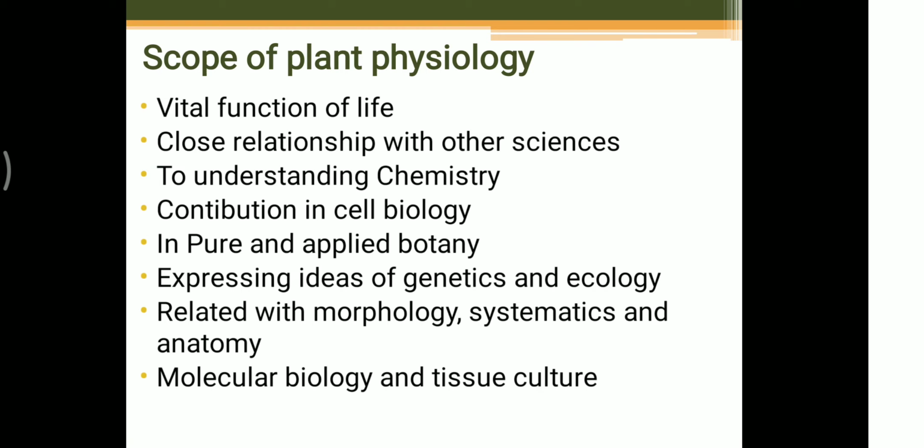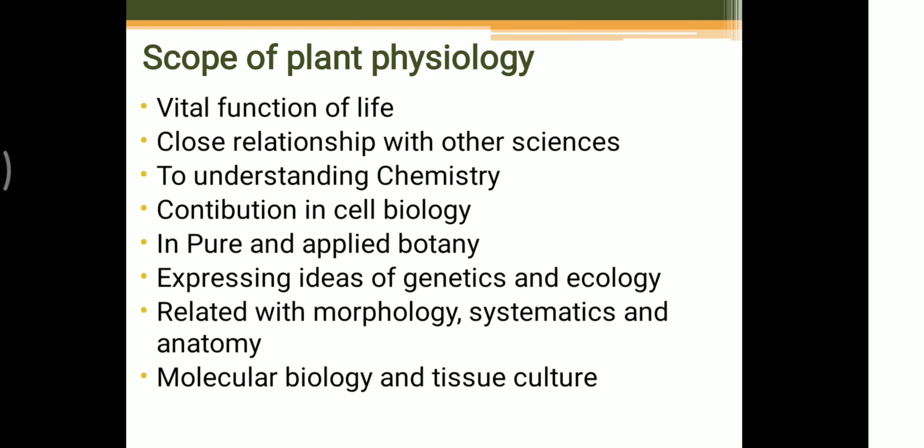In this way, these are some important scopes of plant physiology. Thus, plant physiology has unlimited scope in designing experiments, understanding plant chemistry and function of the cell, not only the function of the cell but also of tissue, organ and whole plant.